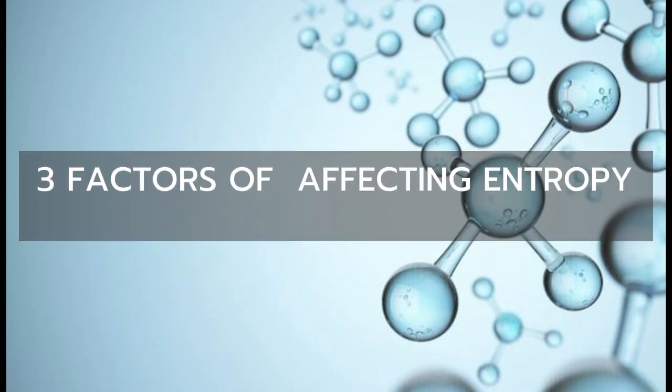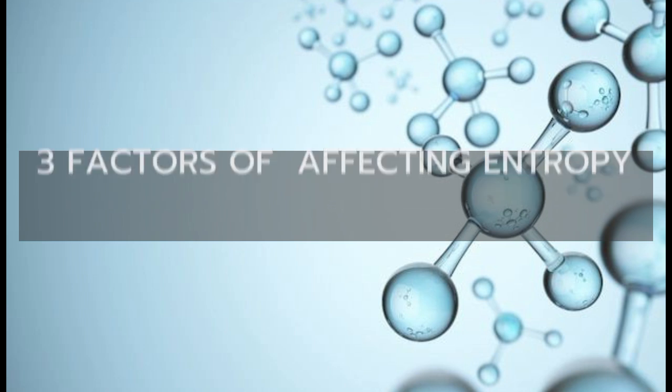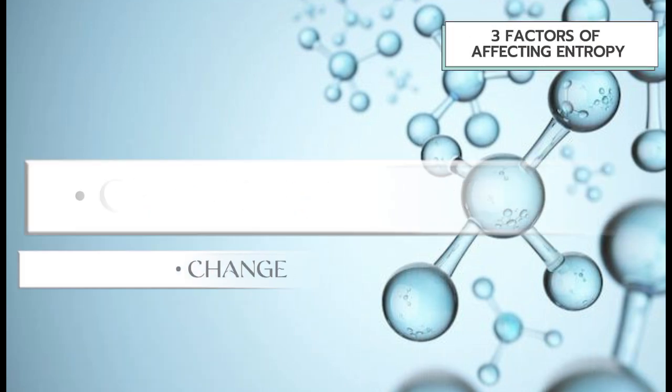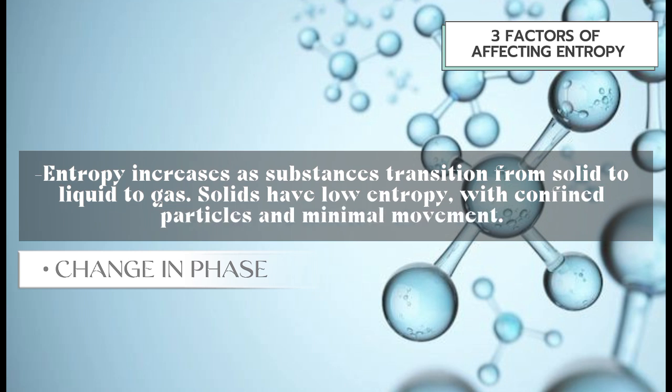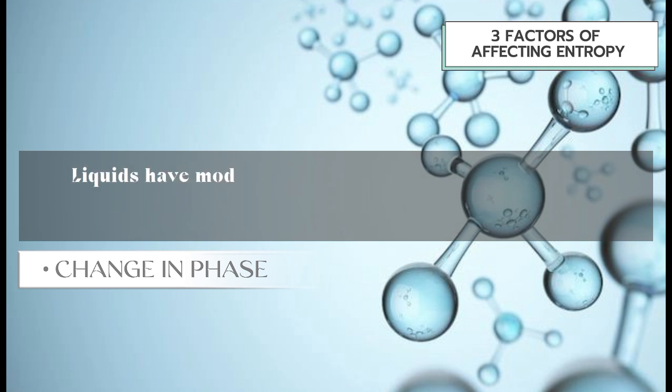And there are three factors affecting entropy. The first one is change in phase. Entropy increases as substances transition from solid to liquid to gas. Solids have low entropy with confined particles and minimal movement.